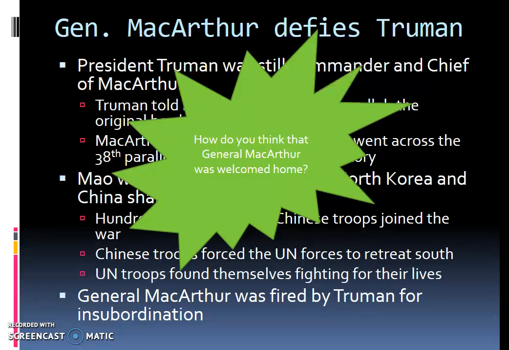So what do you think? General MacArthur defied the president. He had the U.S. and UN troops pretty much running for their lives from the Chinese.